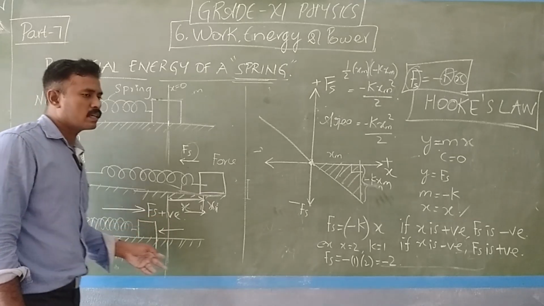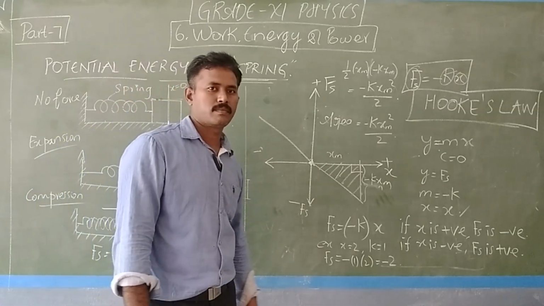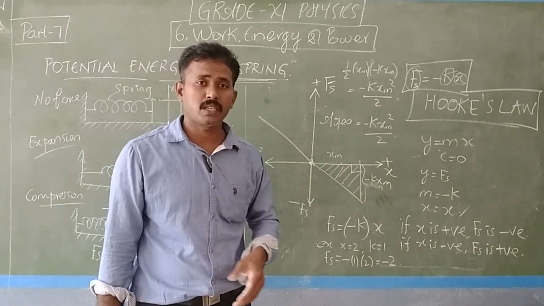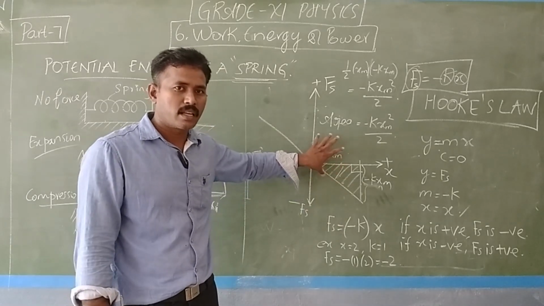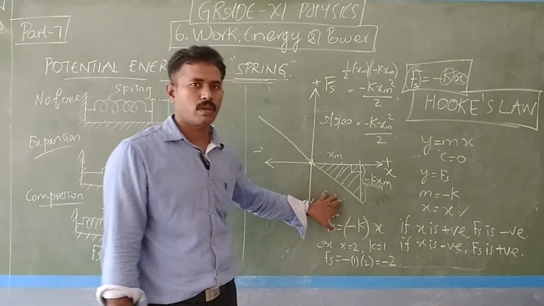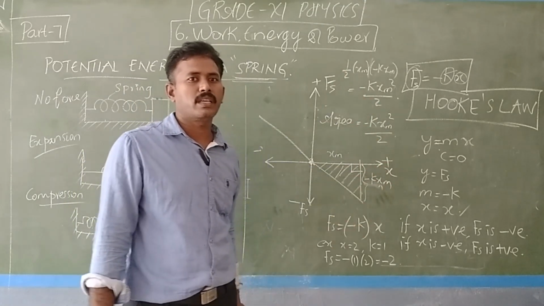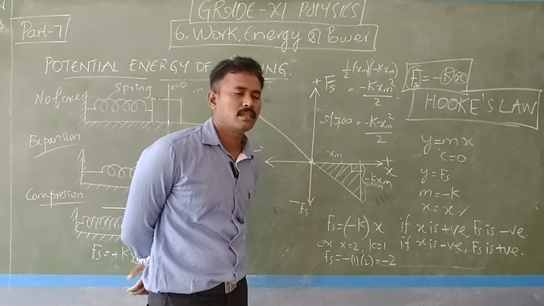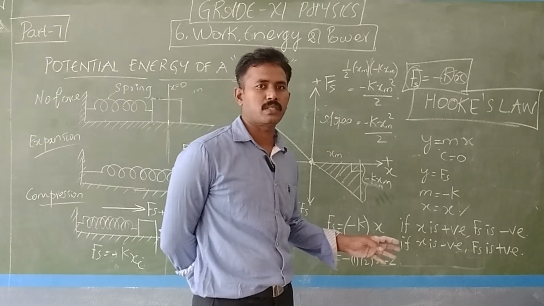So either you can write the expression by derivation, or you can derive it in this manner. If you are asked to represent the expression using the graphical method, you have to use this. If you want to denote the expression on the graph, this is how you show it. How do you relate force F and displacement using a graph, or derive the work done using the graphical method, this is the way you have to do it. The xm denotes the maximum displacement.